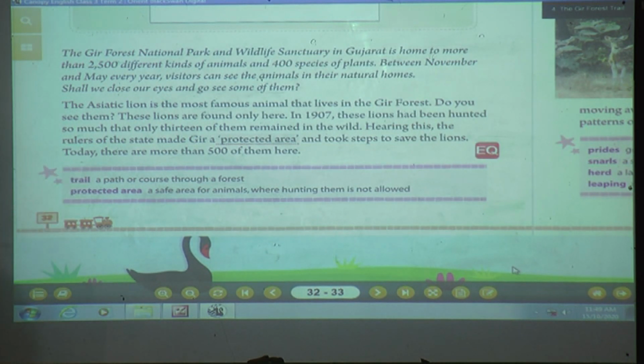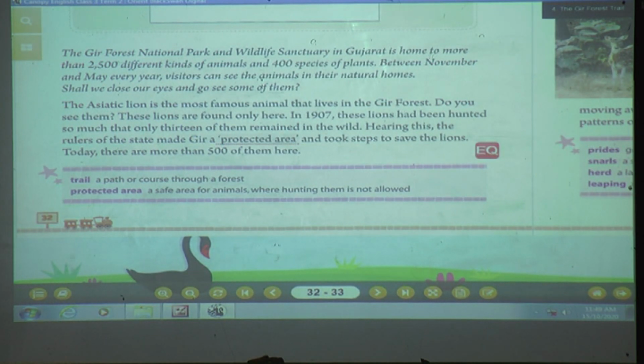Today there are more than 500 of them here. Now at present we can see more than 500 animals. In the year 1907, how many were there? 13 were there. So the government has taken steps, taken precautions. So now how many lions can we say are here? More than 500.